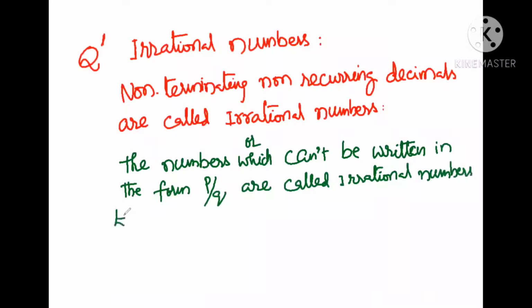For example, square root of 2. We know that it is not a perfect square. So we can write the square root of 2 approximately as 1.73205081 and so on. This is the integral part, this is the decimal part.